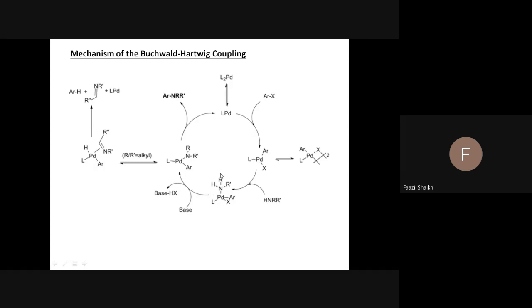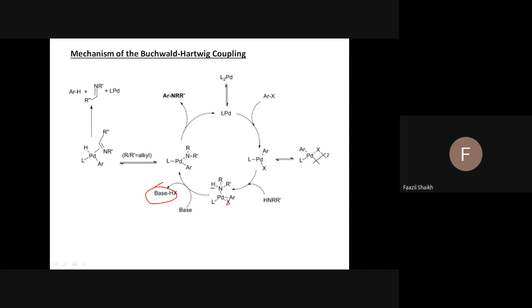Once it is formed, the base also reacts here. The base will remove this hydrogen and this halogen, that is HX. What is left is that the ligand will be bonded, the aryl group will be bonded, and nitrogen will be bonded with palladium.